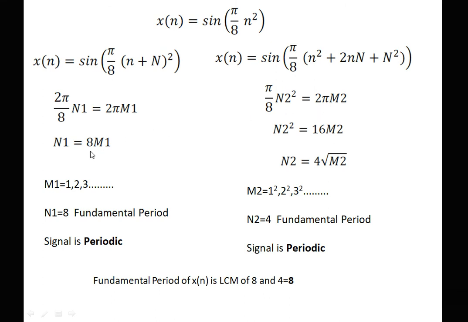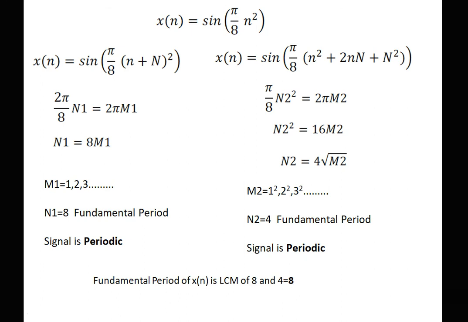Here we get n1 is equal to 8 m1. We can easily conclude that the signal is periodic when m1 is 1, 2, 3, and so on, and the fundamental period is 8. For this we get the final equation as n2 is equal to 4 into square root of m2. But when the value of m2 is 1 square, 2 square, 3 square, this signal is periodic with fundamental period 4. Therefore this portion is periodic, this portion is periodic, and the fundamental period of the entire signal is the LCM of 8 and 4, which is nothing but 8. So the given signal is periodic in nature.